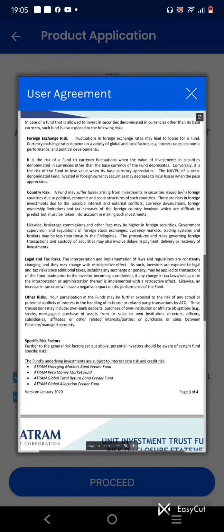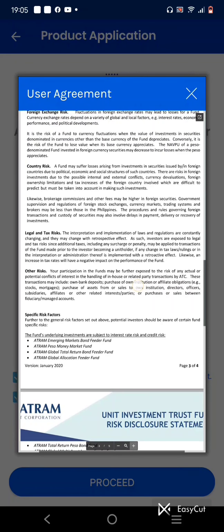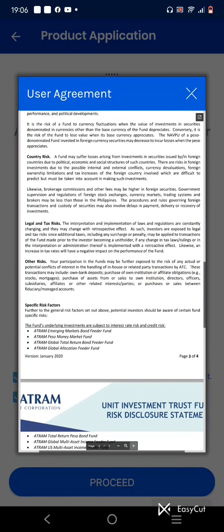Yes, here also the leaders matter, especially the president and his policies in our country. Legal and tax rules, the interpretation and implementation of laws and regulations are constantly changing. They may be changed with retrospective effect. As such, investors are exposed to legal and tax risk, since additional taxes, including any charge or penalty, may be applied to transactions of the fund made prior to the investor becoming a unit holder. If any change in tax laws, rulings, or in the interpretation or administration thereof is implemented with a retroactive effect, likewise, an increase in tax rates will have a negative impact on the performance of the fund.